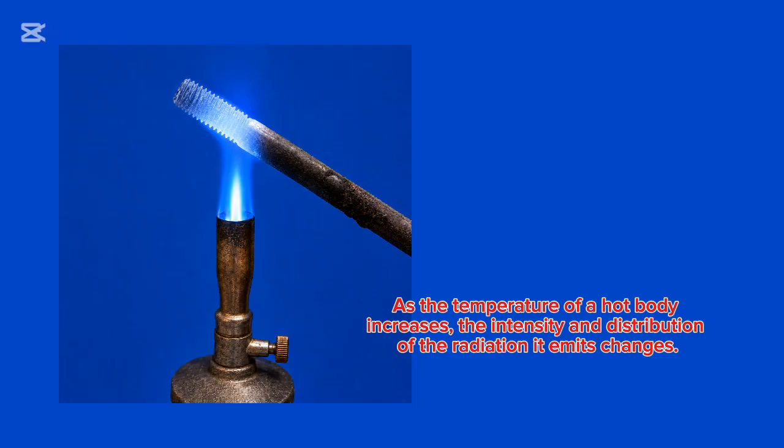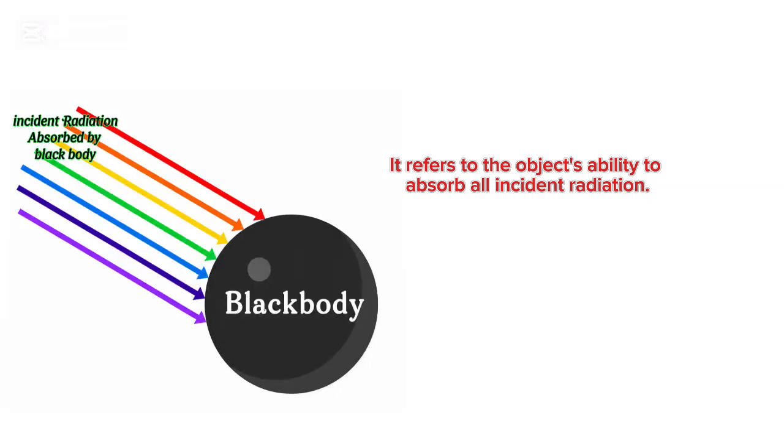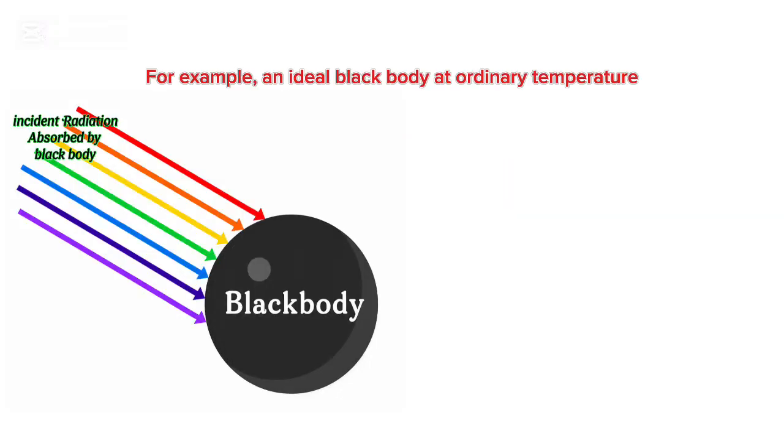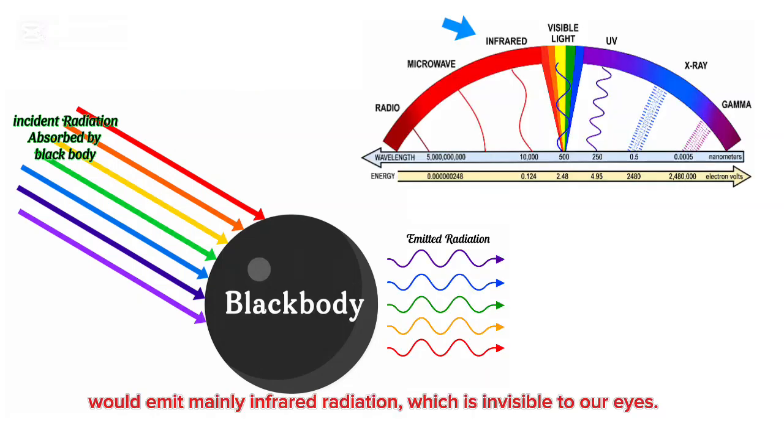emits changes. The term blackbody does not mean that the object must always look black. It refers to the object's ability to absorb all incident radiation. For example, an ideal blackbody at ordinary temperature will emit mainly infrared radiation, which is invisible to our eyes.